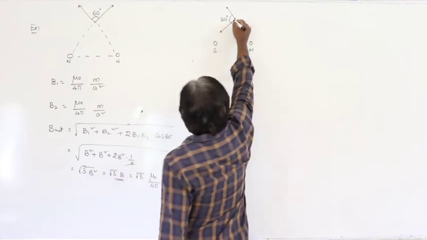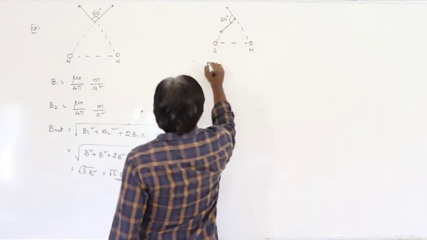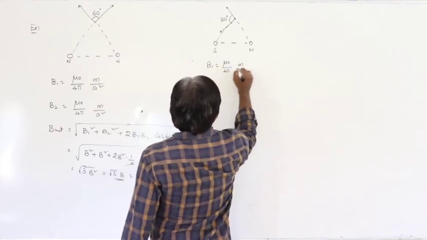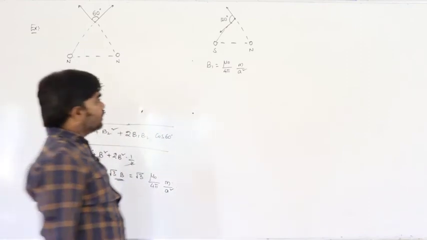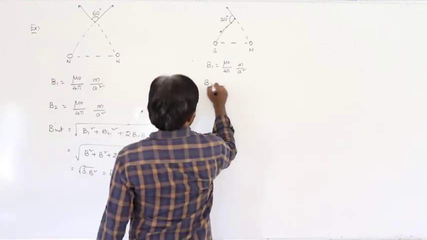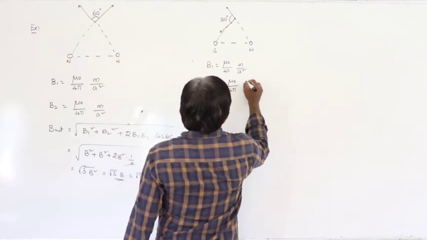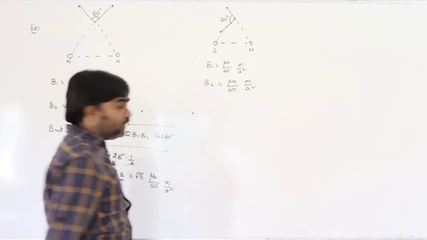Let us say B1 is mu naught by 4 pi m by a square, where a is the side of the triangle, and in the same way B2 is mu naught by 4 pi m by a square, but here the angle between these two is 120.